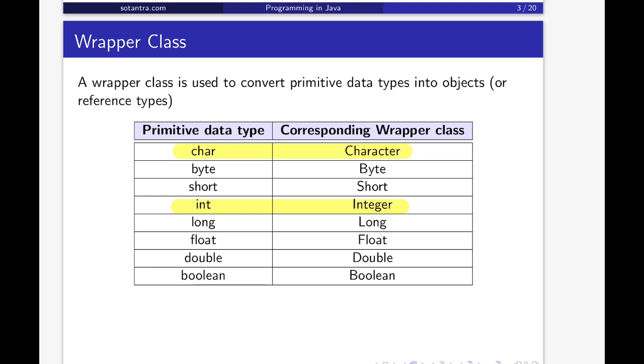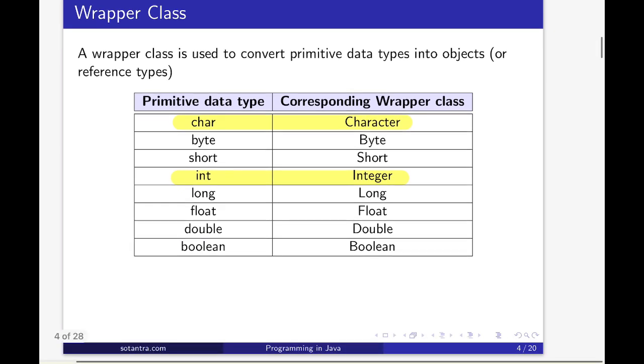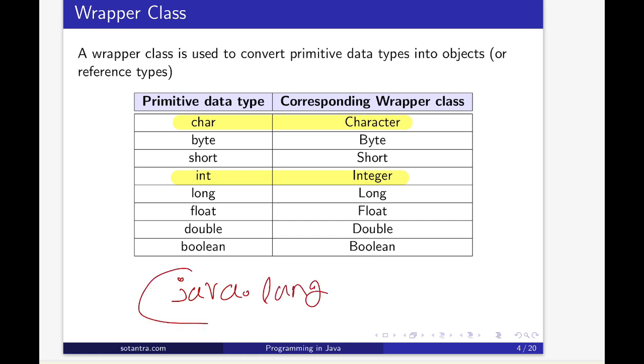As we have 8 primitive data types, Java provides 8 different wrapper classes, and these wrapper classes are defined in the java.lang package.